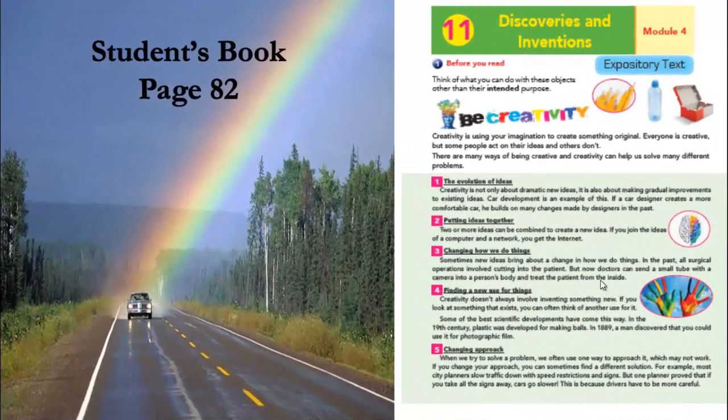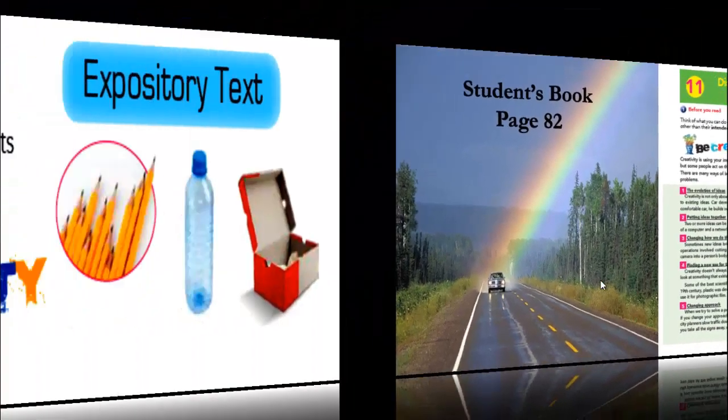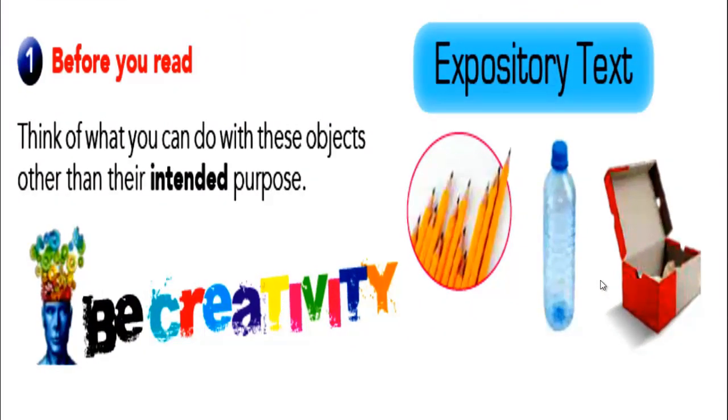Let's go together to page 82 in our student's book. We are going to speak about discoveries and inventions here. Before we start reading, we have 3 pictures. Look at them. I'd like you to think of what you can do with these objects other than their intended purpose. If you look at the first one, we have pencils. Here we have a plastic bottle. And here we have an empty box for shoes.